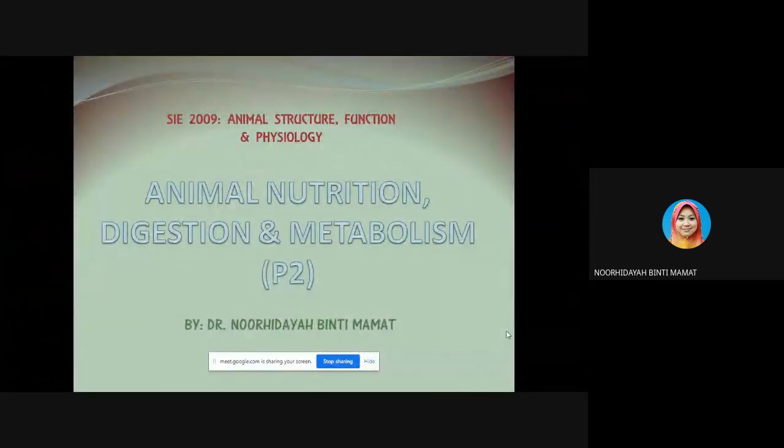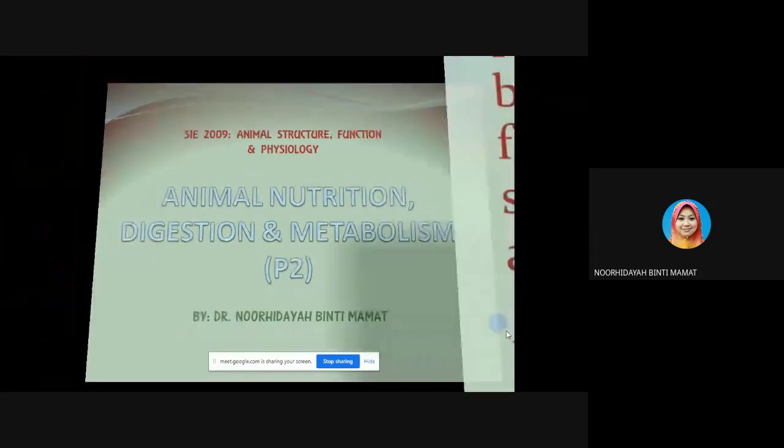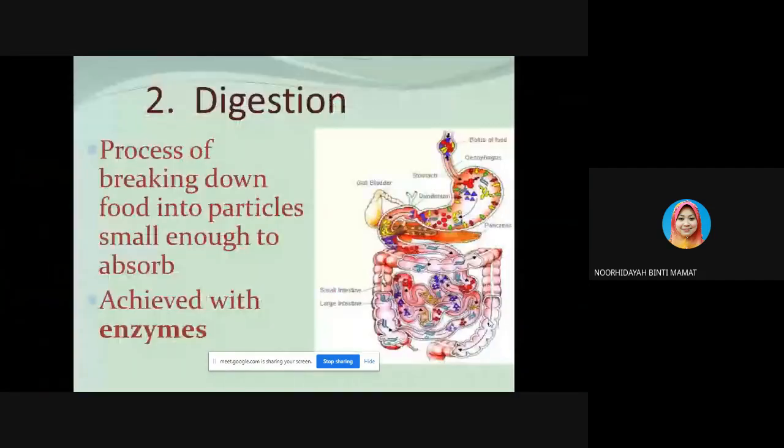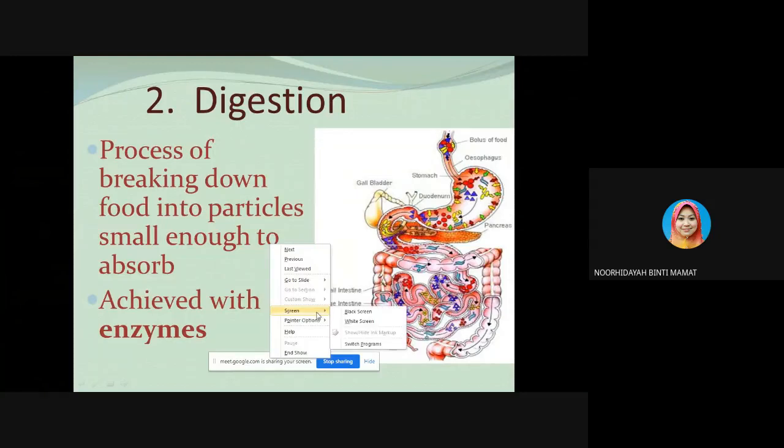So today is part 2 of animal nutrition, digestion and metabolism. As you still remember, digestion is our second stage of food processing, all right? And digestion is the process of breaking down the food into particles that are small enough to be absorbed, right? And this process is achieved with the help of enzymes.